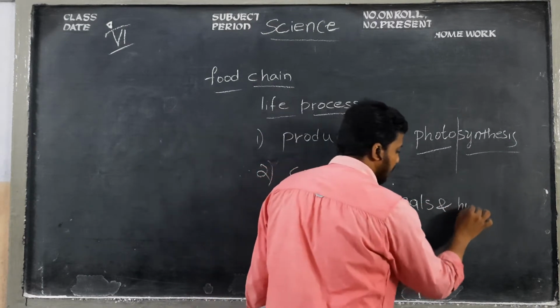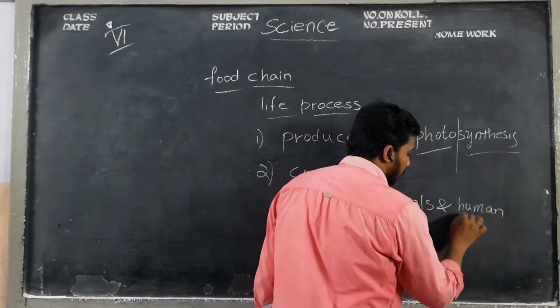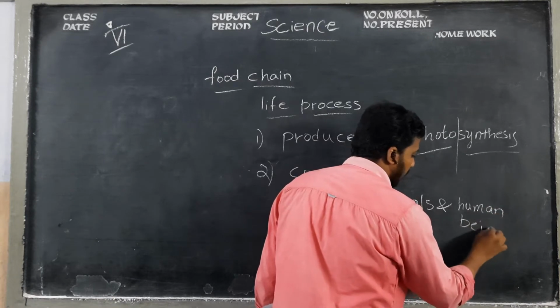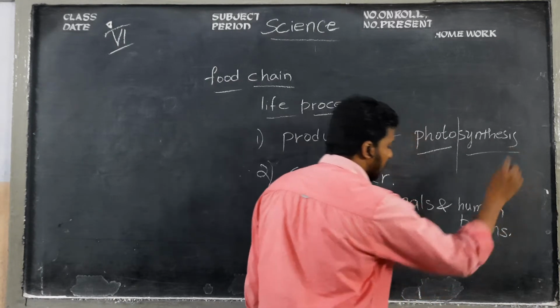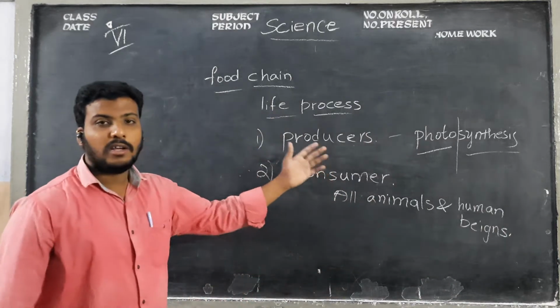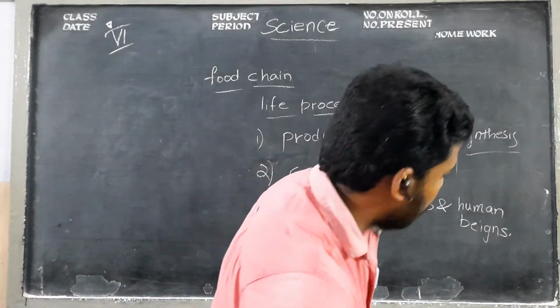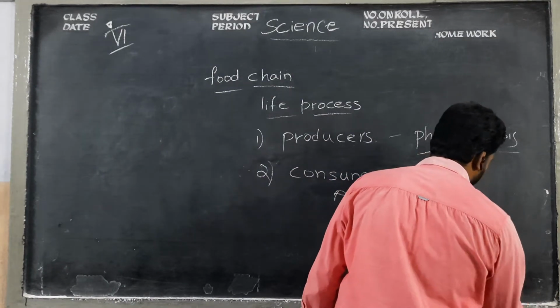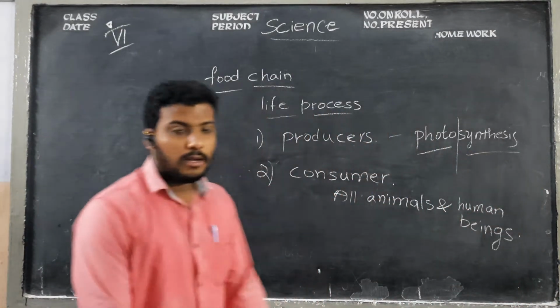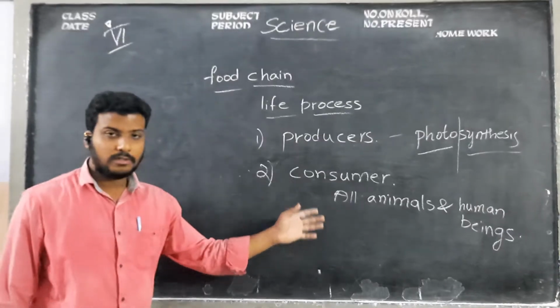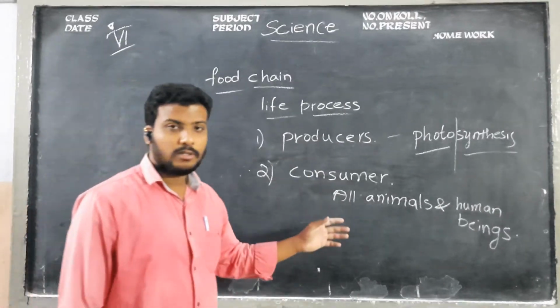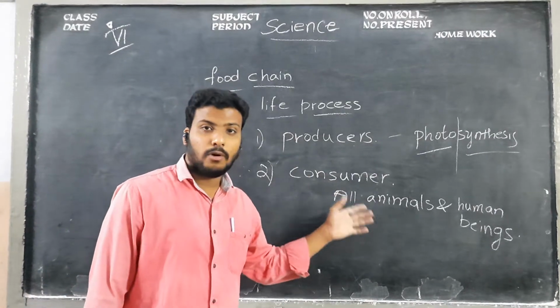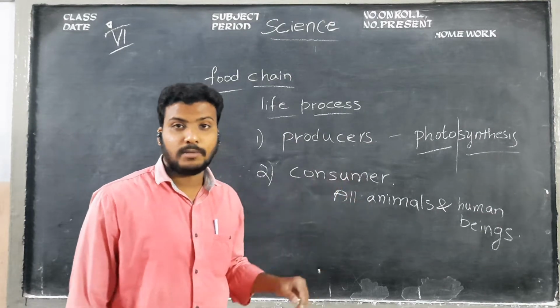All animals and human beings, children, depend on plants. They never produce their own food. They depend on other organisms, children.